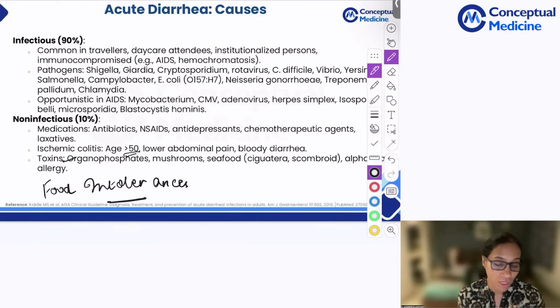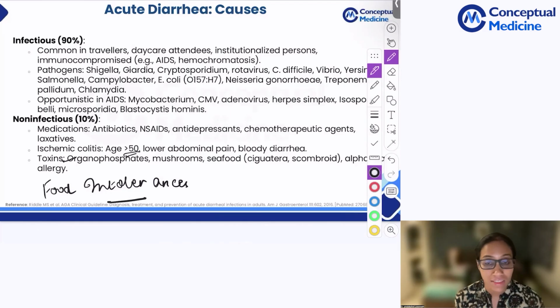So what is common in travelers? You have travelers diarrhea. Commonest caused by enterotoxigenic E. coli. Sometimes it can also be caused by a Shigella, Salmonella, Campylobacter, or even Giardiasis. Daycare attendees, they are more prone to Giardiasis, Shigella, Cryptosporidium, and norovirus.